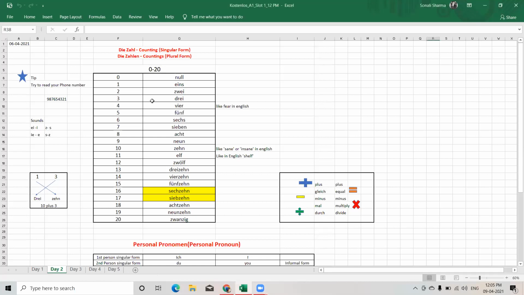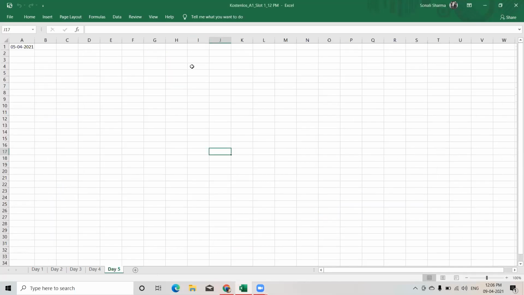So today's counting is from 21 to 100. I will not be writing every number. I will just write from 21 to 30 and then 40, 50, 60, 70, 80, 90, and then 100, because the rule is the same. When I give the Excel sheet, I will write every number from 21 to 100 before sharing. We only have 40 minutes, so we have to complete our task.